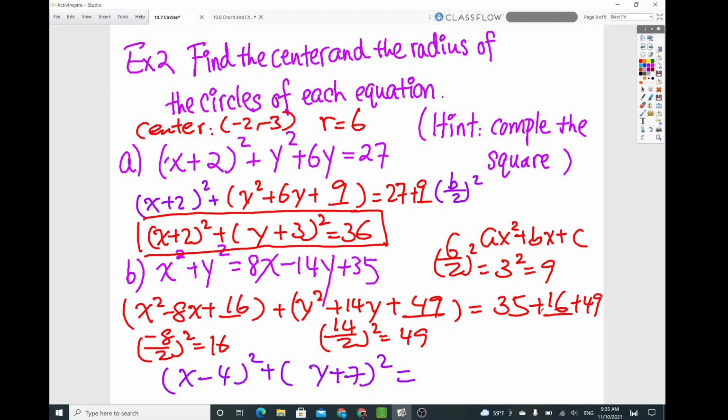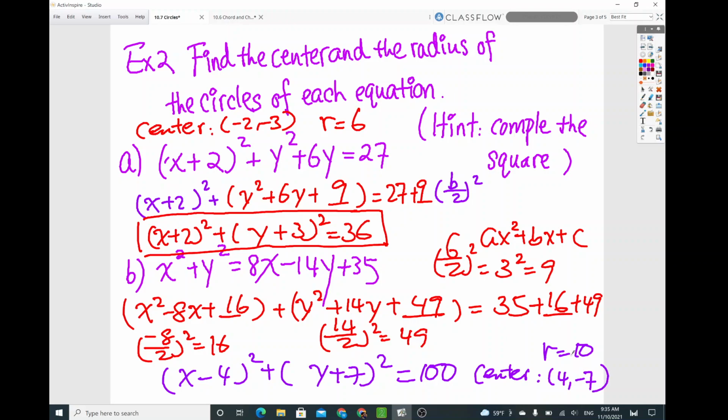35 plus 16, then that will give you 51. 51 plus 49, then that'll be 100. Okay, so for the radius, it's 10, because that's the square root of 100. And then the center is 4 comma negative 7.